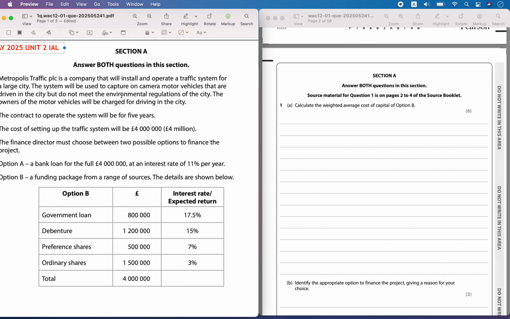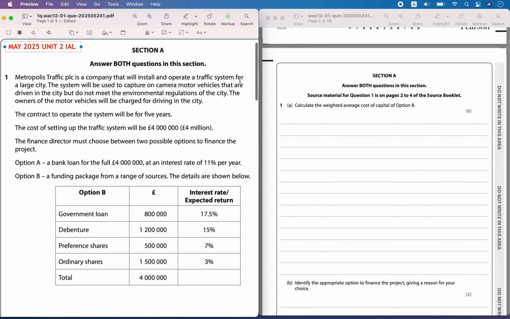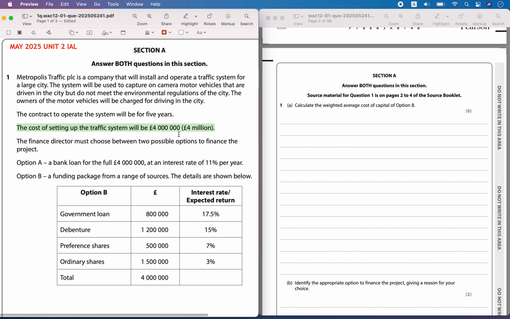Question number 1. Metropolis Traffic PLC is a company that will install and operate the traffic system for a large city. The system will be used to capture on camera motor vehicles that are driven in the city but do not meet the environmental regulations of the city. The owners of the motor vehicle will be charged for driving in the city. The contract to operate the system will be for 5 years. Okay, they have got a contract.